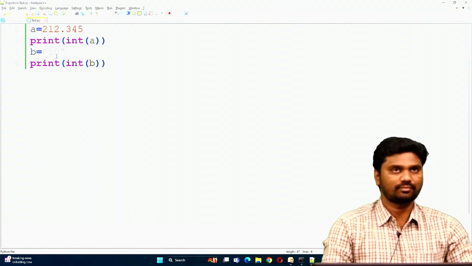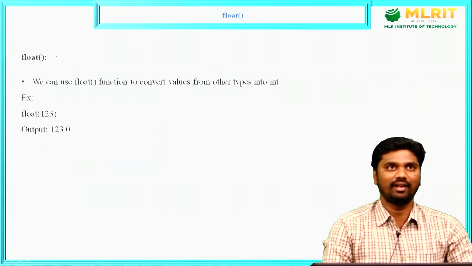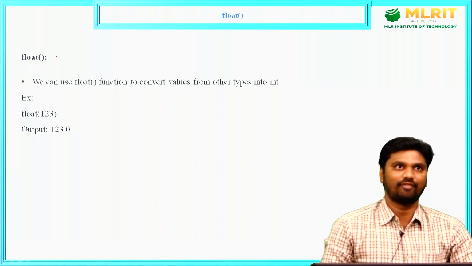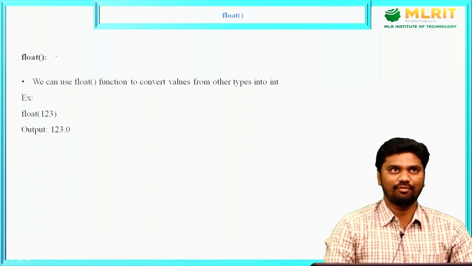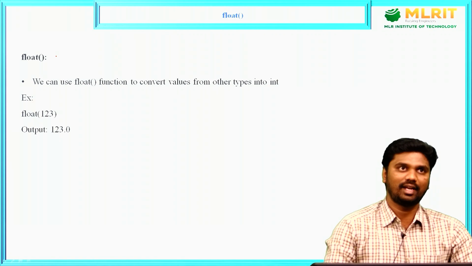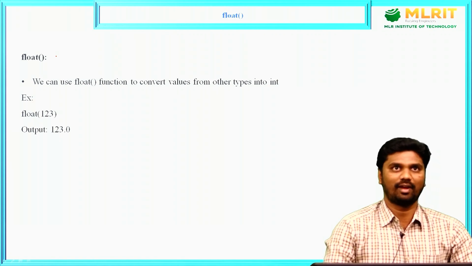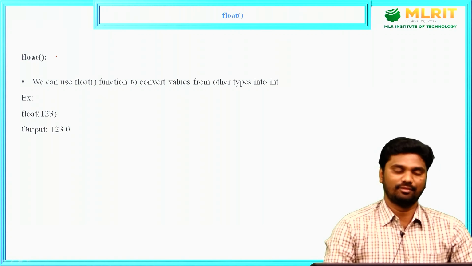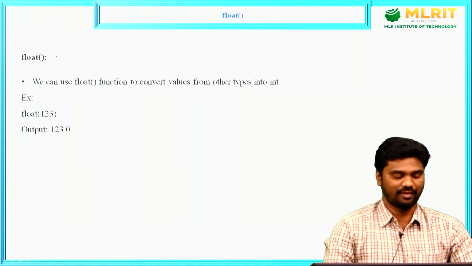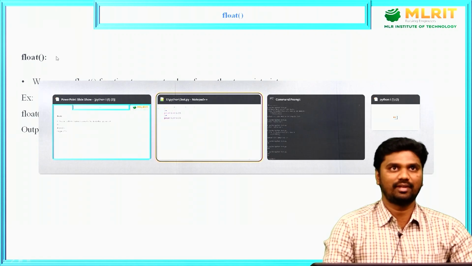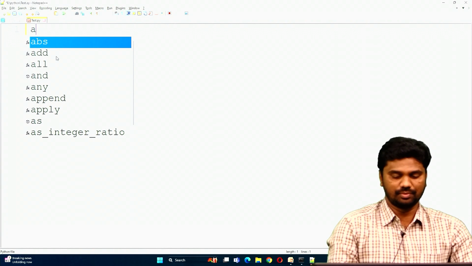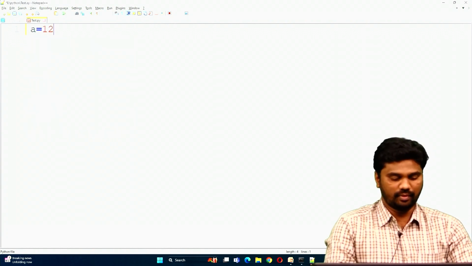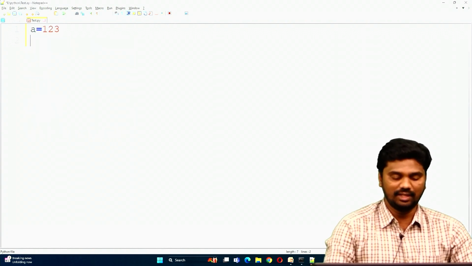Next, after this we have another function, the float function. By using the float function, you can convert any data type value to float type. Let me show one example. a equals 123, which is an int value.